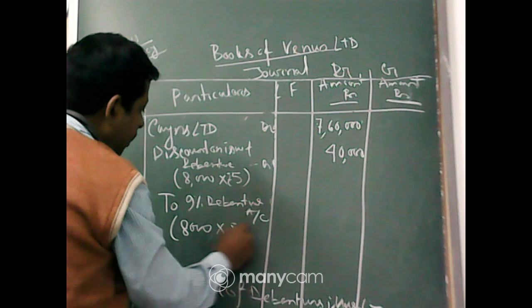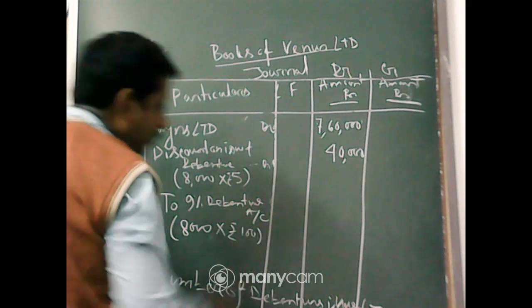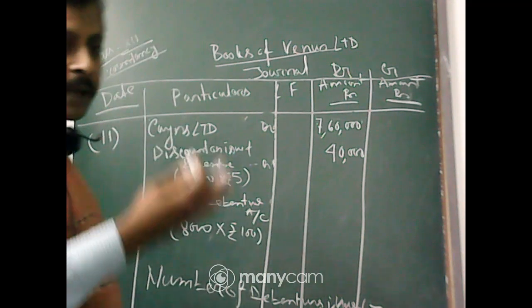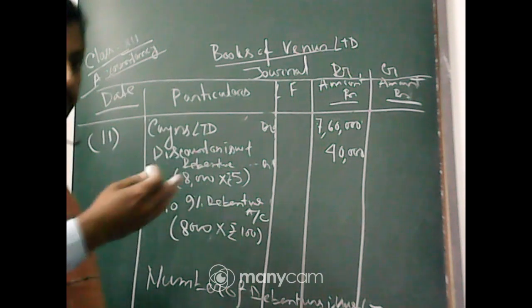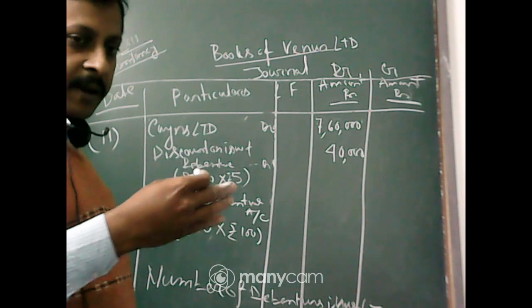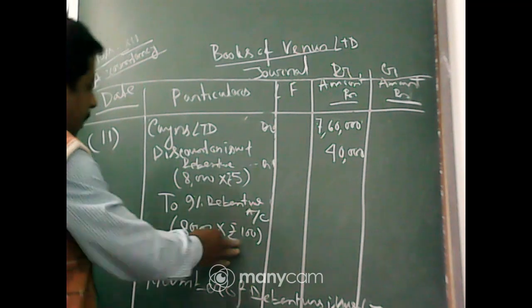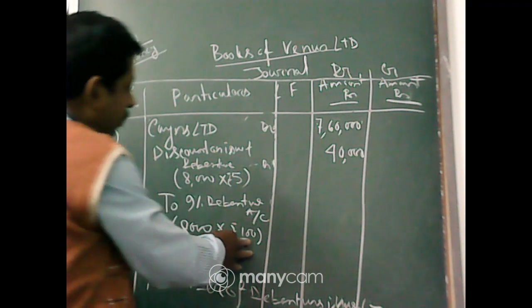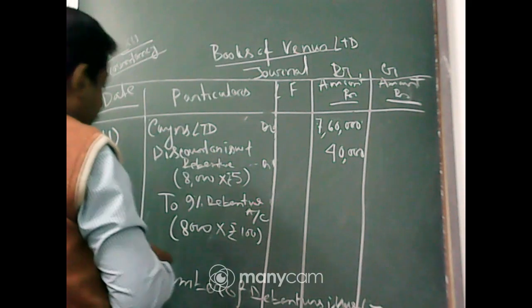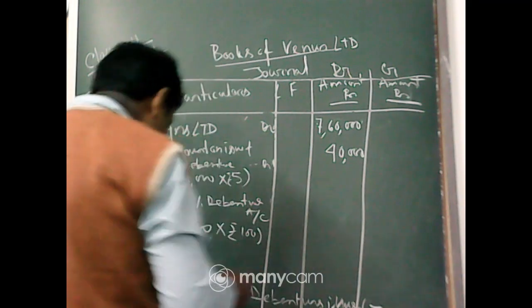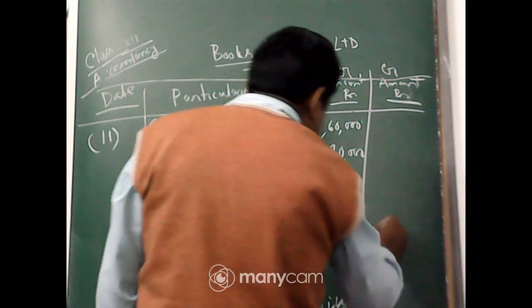multiplied by rupees 100. In case of share capital, share capital is always fixed. If the value of share capital is 10, you always credit rupees 10. Here also you have to credit the face value, which is 100, not 95. So 8,000 into 100, that is 8 lakh.